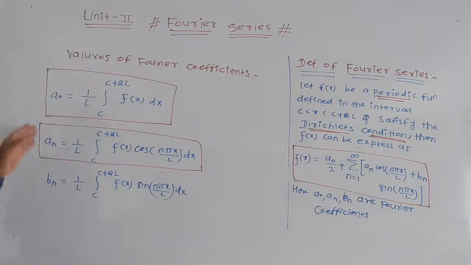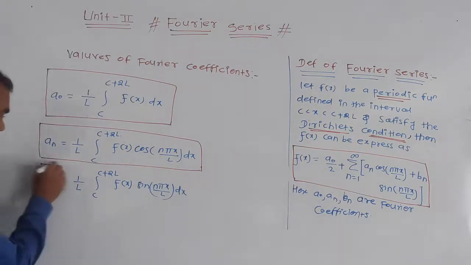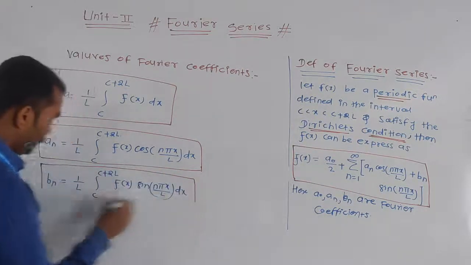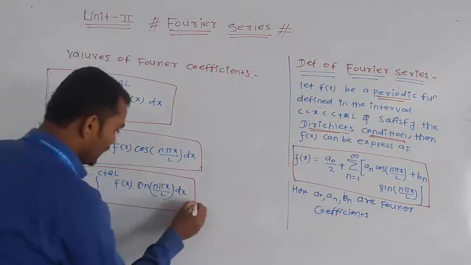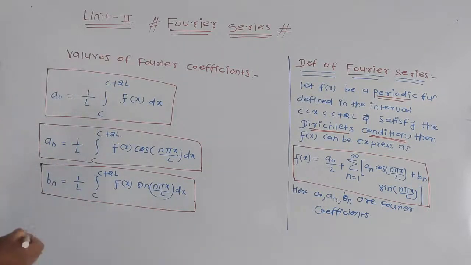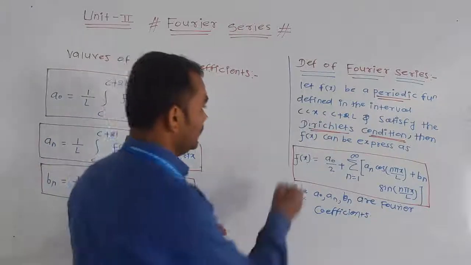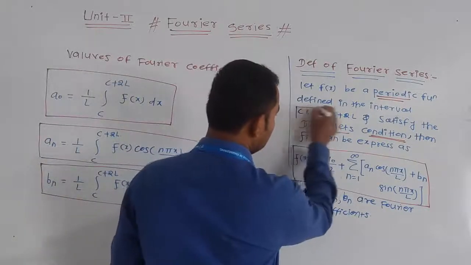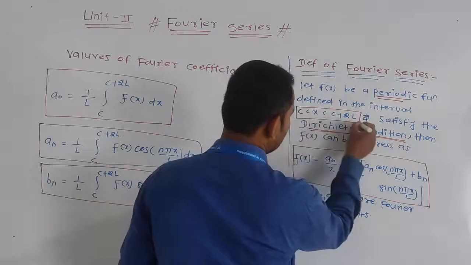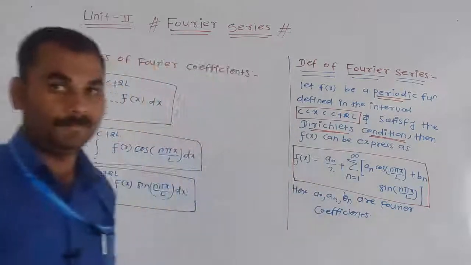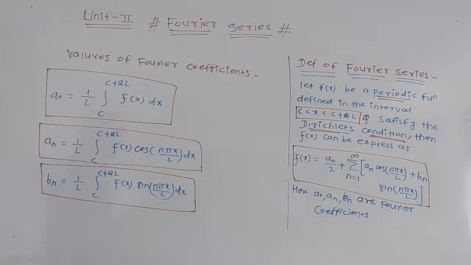So for Fourier series, these formulas are very important, and the given interval is also important. Here the interval is c less than x less than c plus 2l. This is your basic part from unit 2, that is Fourier series.